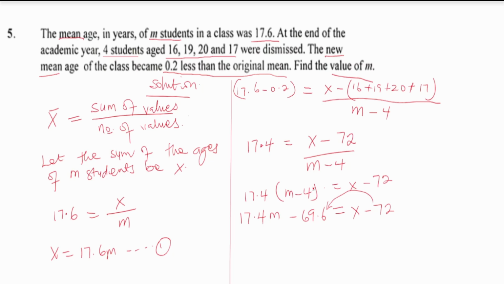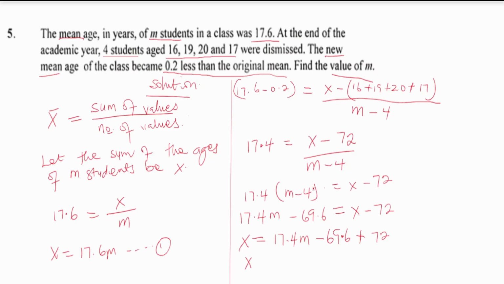I'll rearrange the whole thing to have X equals 17.4 M minus 69.6, then plus 72.